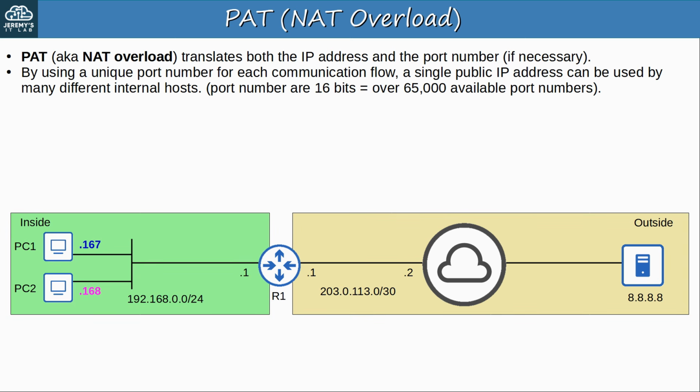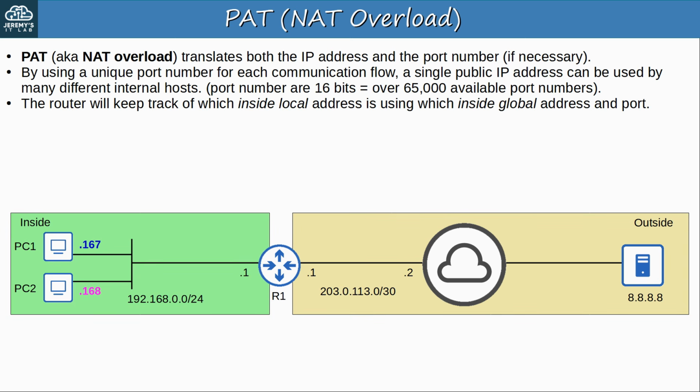TCP and UDP port numbers are 16 bits in length, which means there are over 65,000 port numbers. Then, the router will keep track of which inside local address is using which inside global address and port. So, the router will keep track of the communication flows by using unique port numbers for each flow.